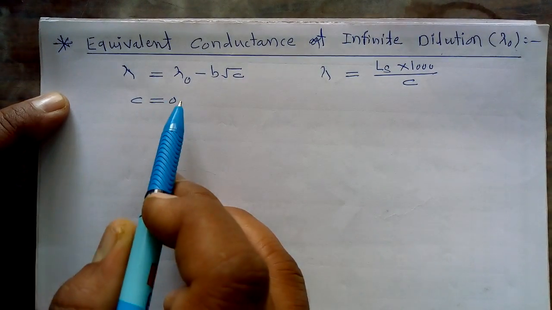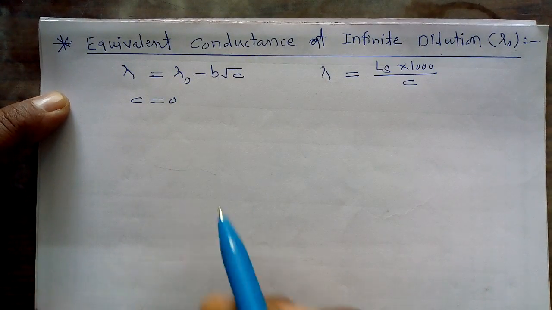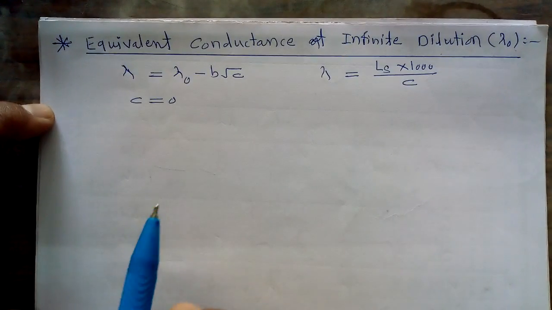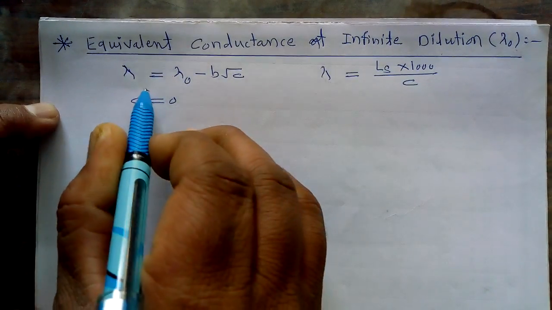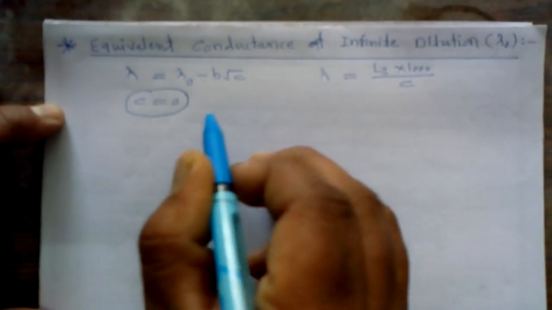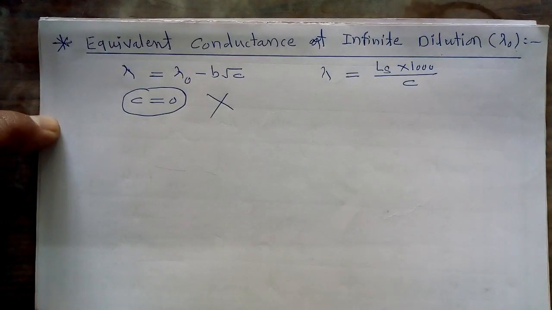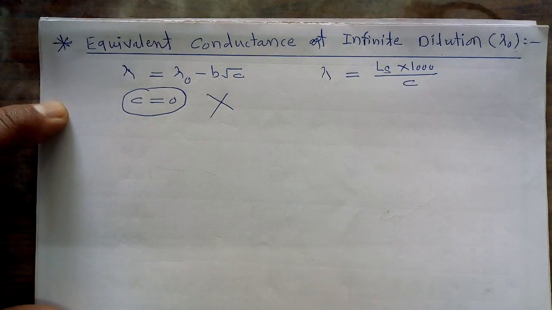When concentration is equal to 0, that conductance would be called the equivalent conductance at infinite dilution. But we know that no solution has concentration equal to 0, so this type of assumption is not correct.